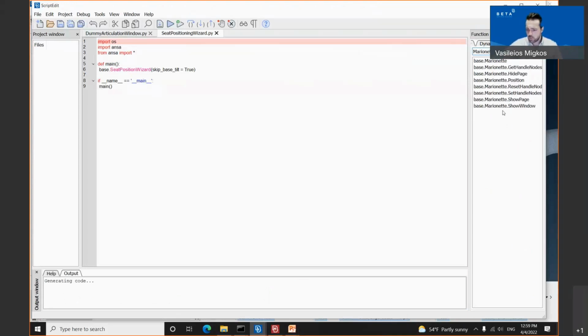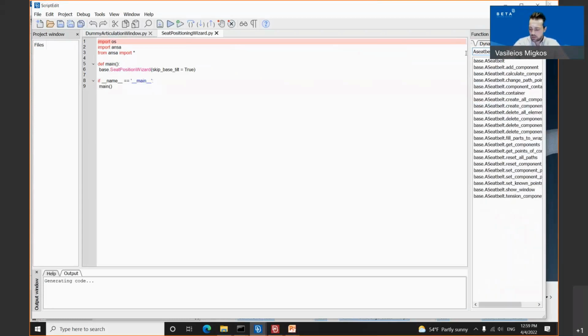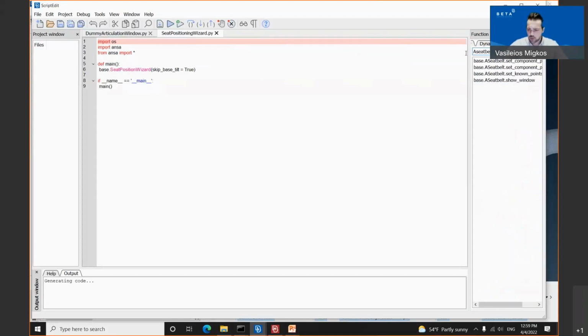Show window is the function to pop up this GUI, and for the seatbelt, the seatbelt show function appears at the bottom of this function list in order to pop up GUI tools such as the seatbelt.